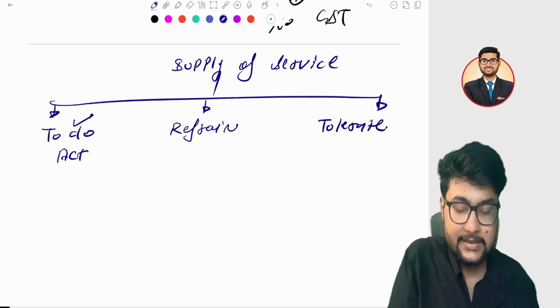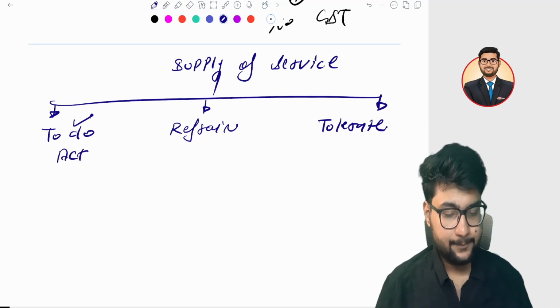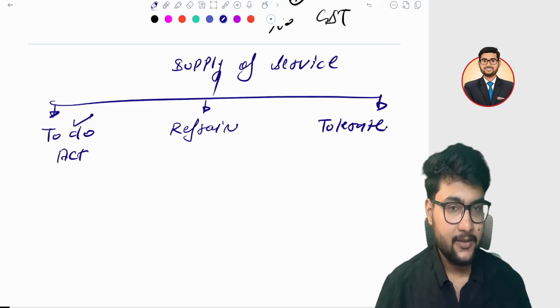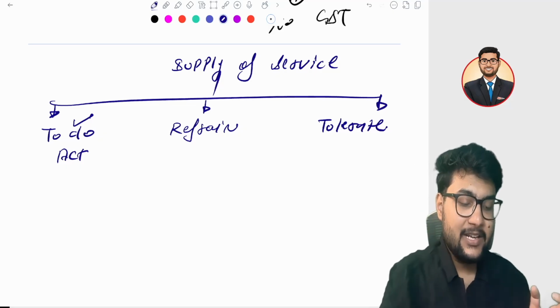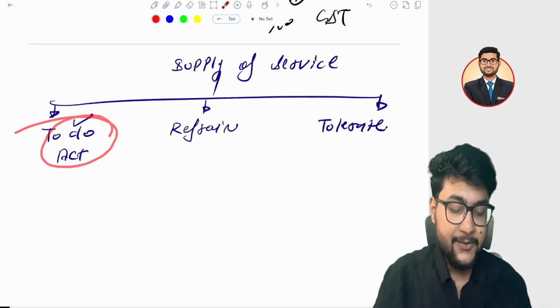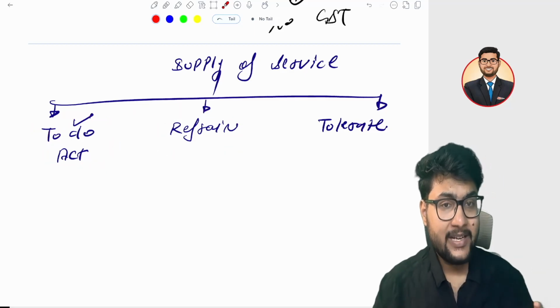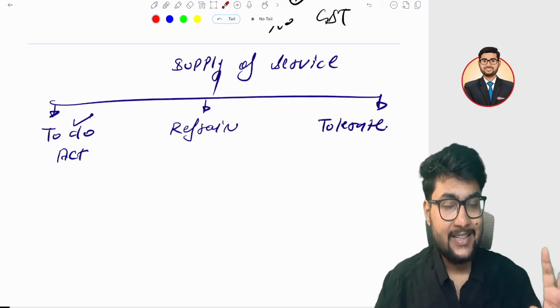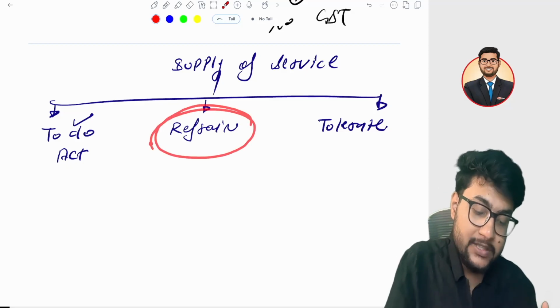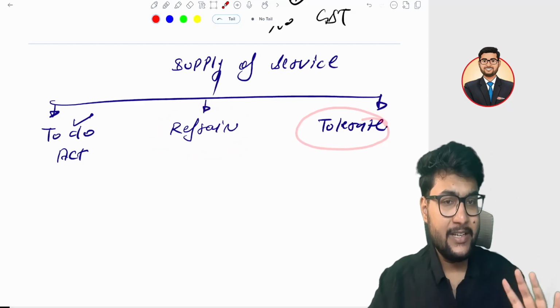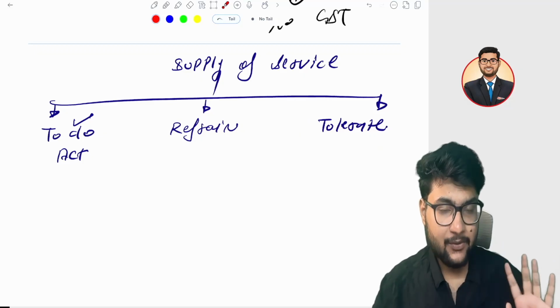To do an act: suppose I am a singer and I perform at some musical event. In that case, I am charging money to do an act. Refrain from an act: you do not make noise in my class, I will pay you 1,000 rupees. That is, you are not doing something and I am paying you. Tolerate an act: you are doing it, but you are compensating me for that.